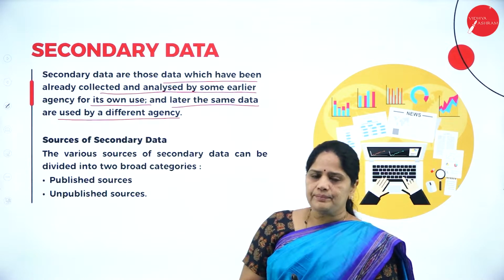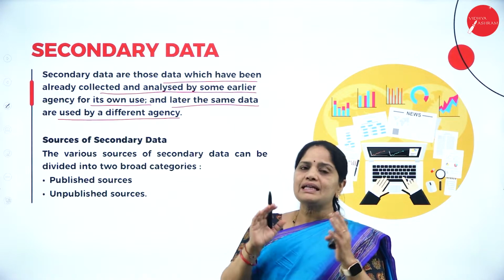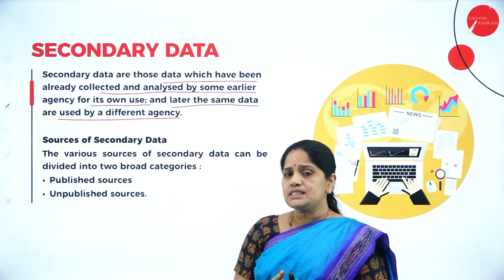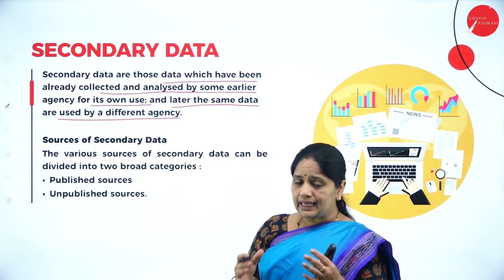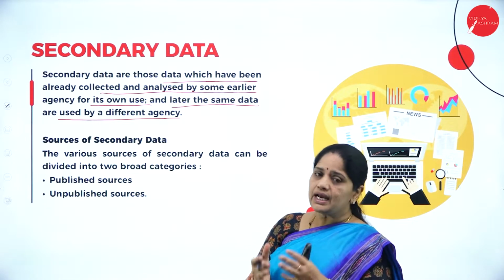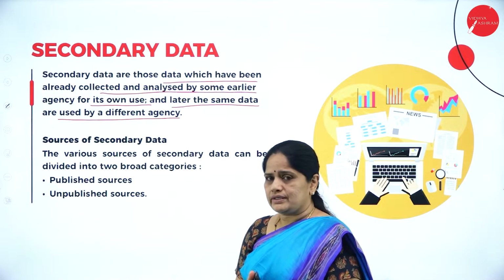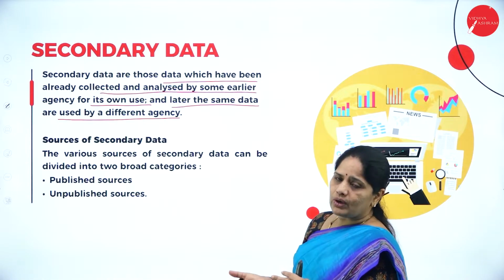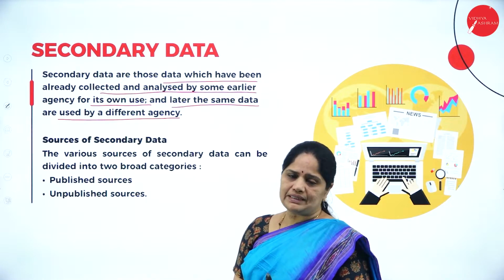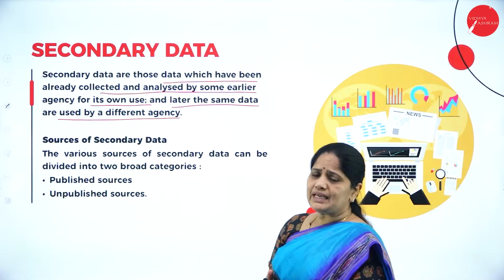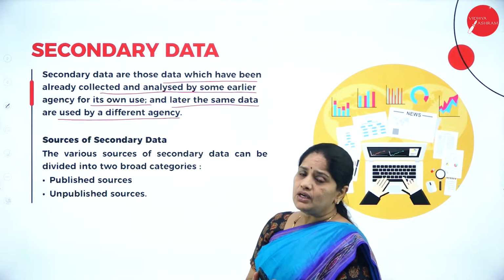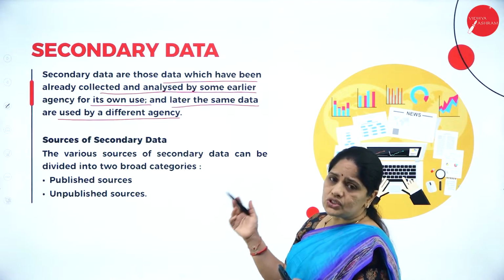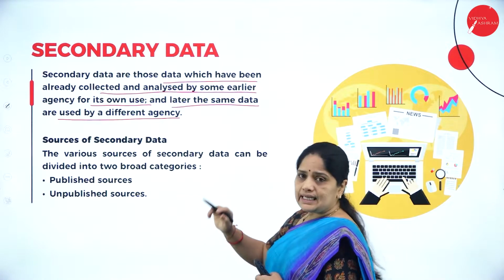So, secondary data means it is the data which has already been collected by some agency. For research purposes, there are various agencies which are doing research and they collect information related to the research and they just store it. Whatever information they have collected will be stored in websites, or in libraries, or in any of the published data. Anyone who wants to make use of it can make use of it. That data is called secondary data.